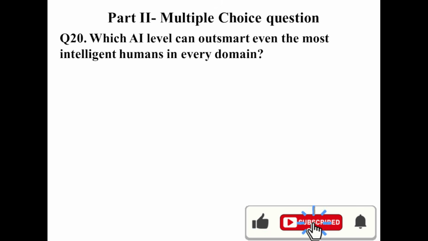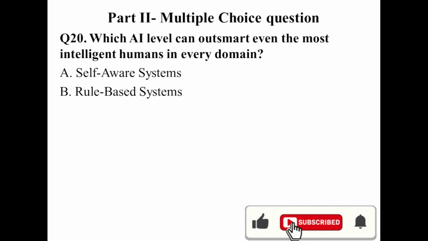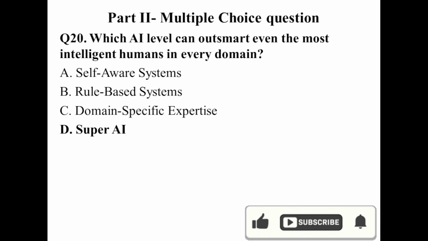From the types of AI: Self-awareness? No. Rule-based or expert system? No. Domain-specific expertise? No. The answer is super AI. Super AI can perform better than human beings.